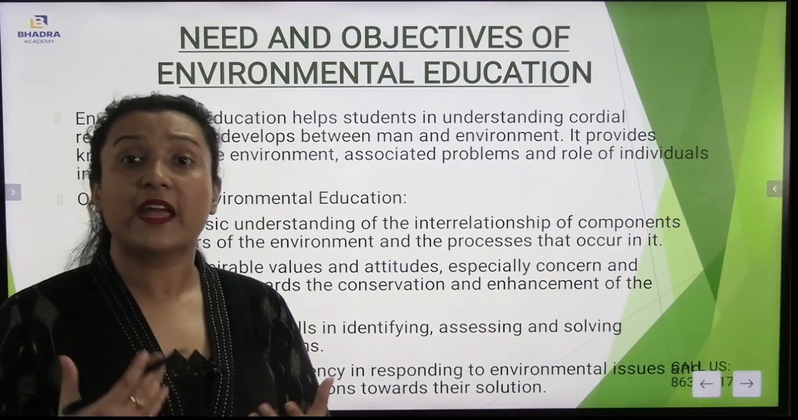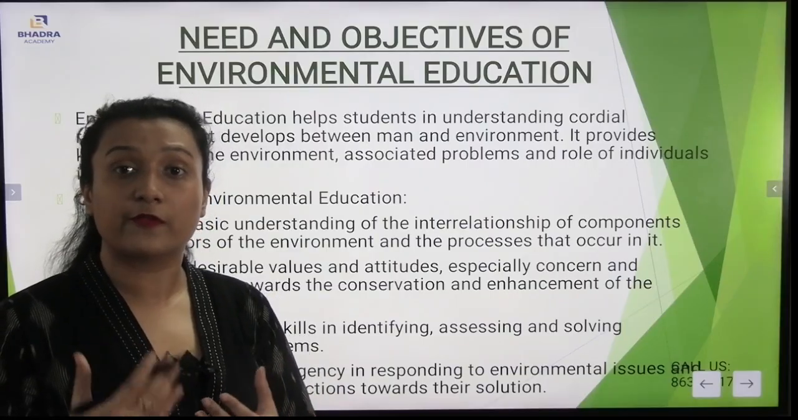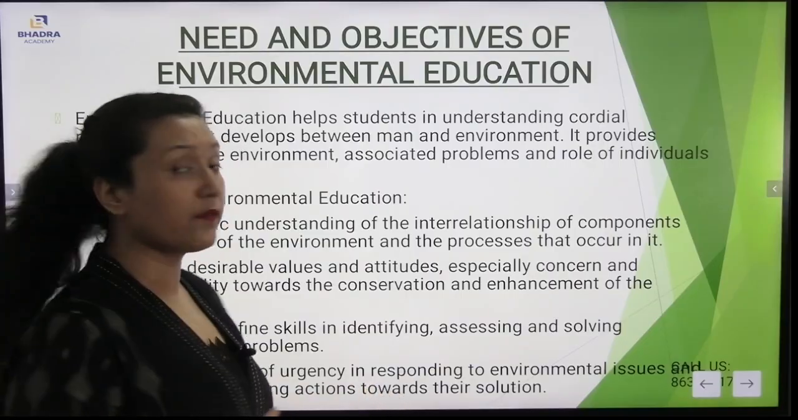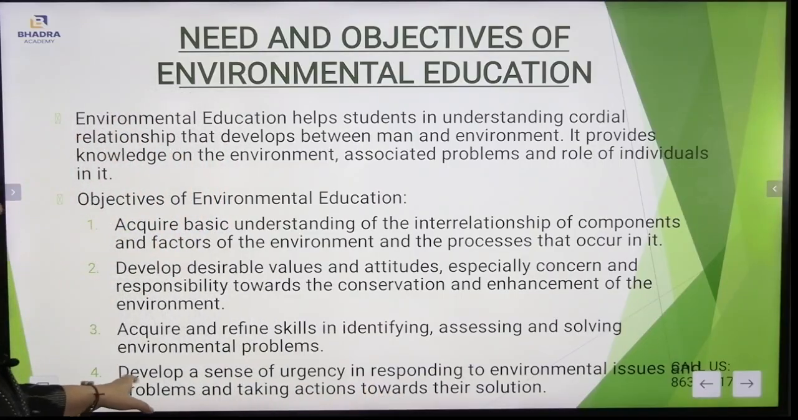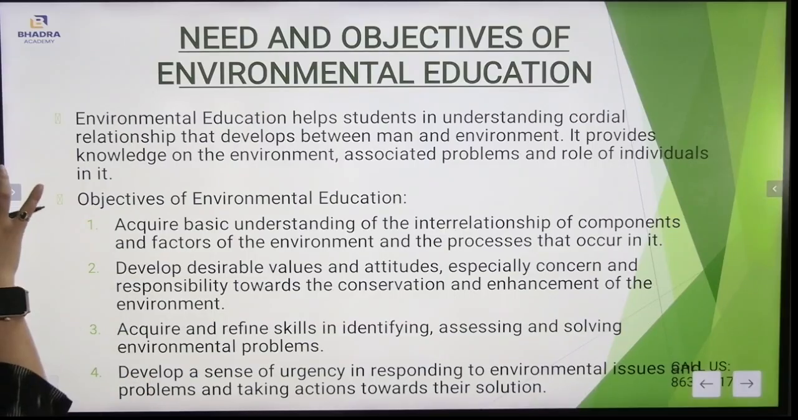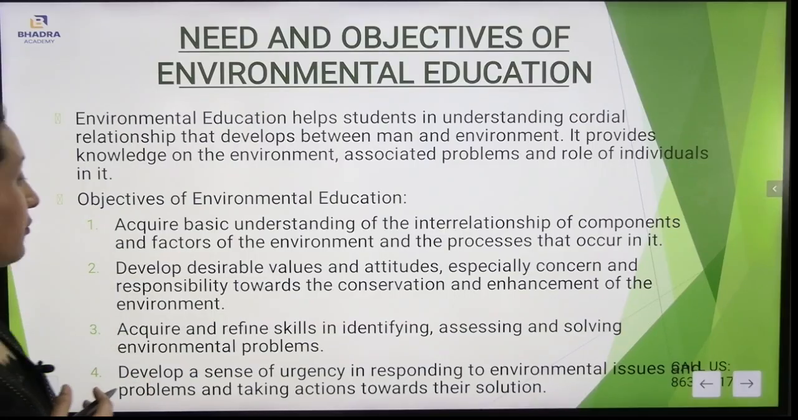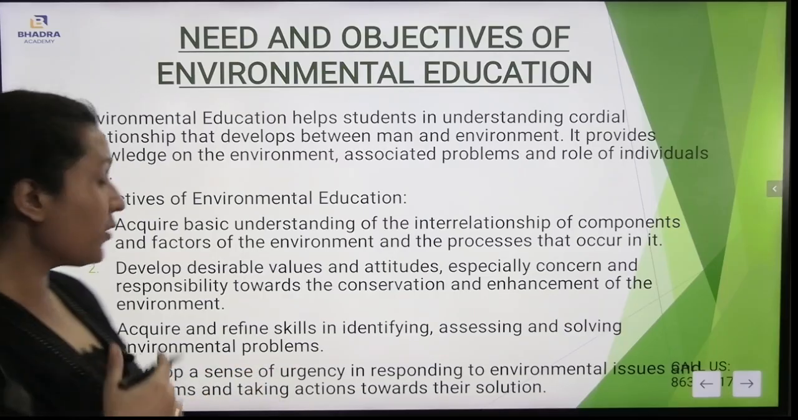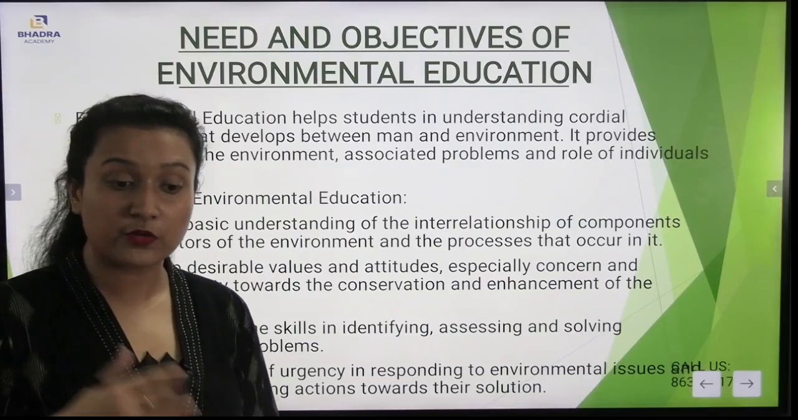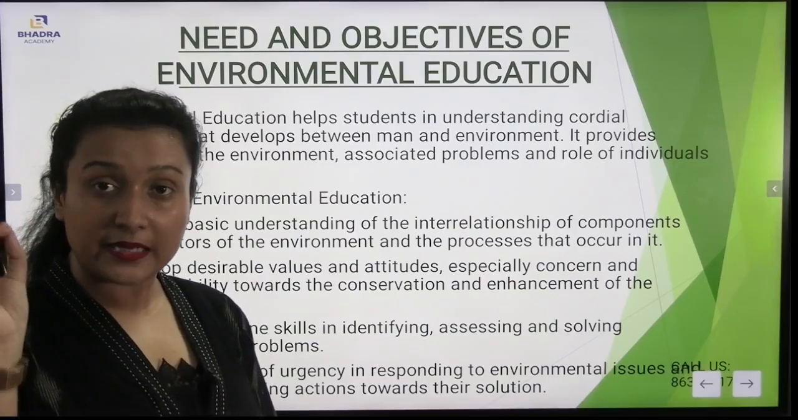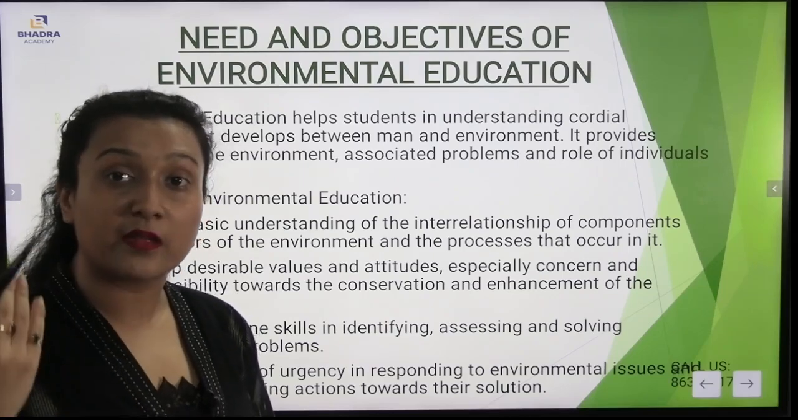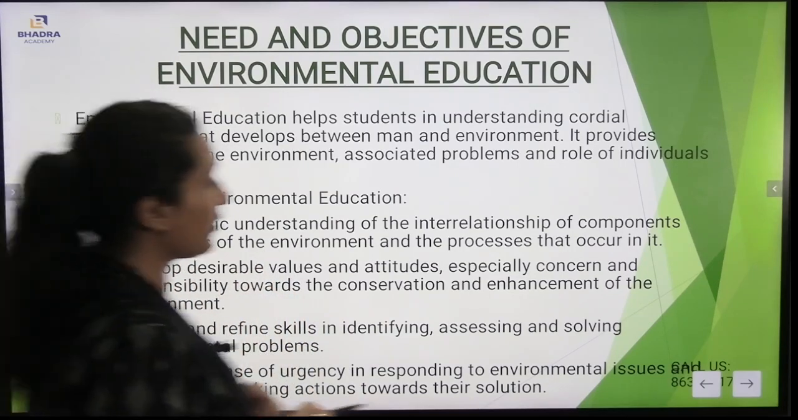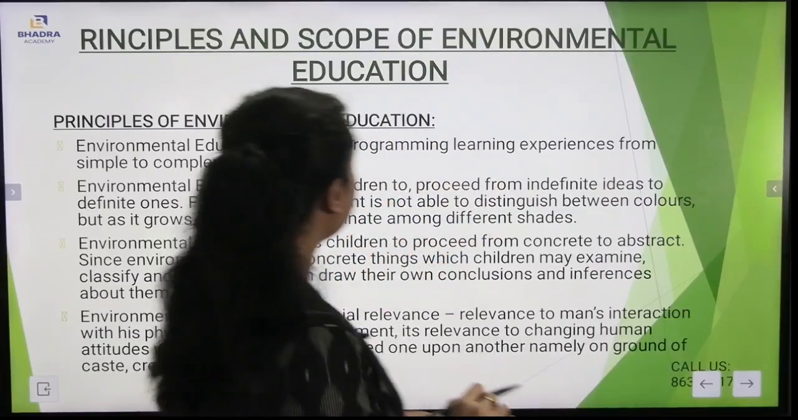Now, to acquire and refine skills means to acquire and refine skills in identifying, assessing, and solving the environmental problems. And fourth comes developing a sense of urgency in responding to environmental issues and problems, and taking action towards their solution. There should be enough responsibility to develop a sense of urgency in protecting the environment. So these are the four objectives of environmental education.